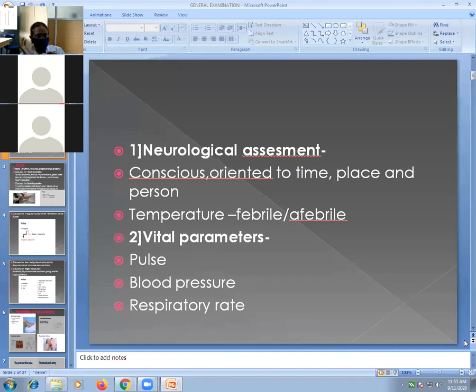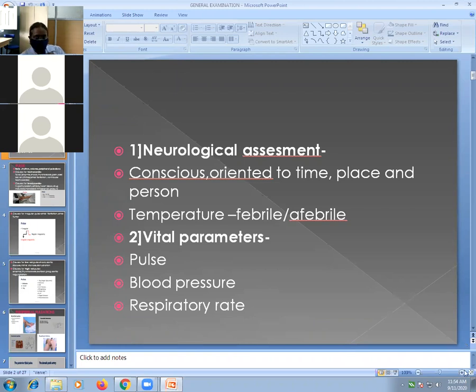Then come the vital parameters. Vital parameters are the parameters which are required for a person to live, without which life is not possible. So they are called vital parameters. These include pulse, BP, and respiration: pulse rate, blood pressure, respiratory rate. These three are called vital parameters.